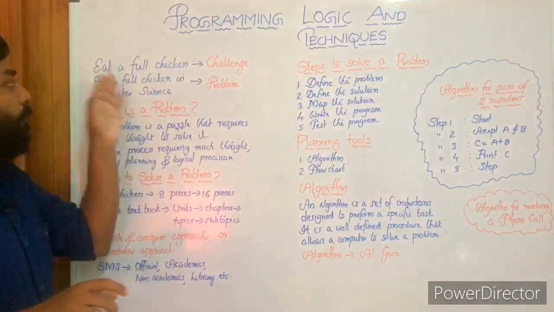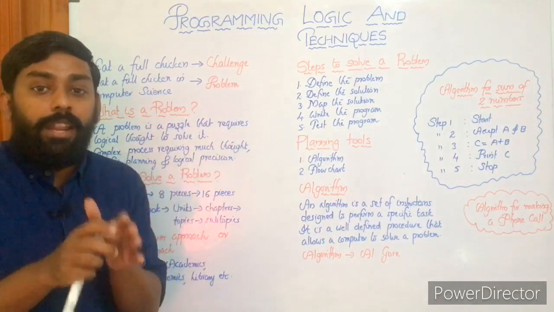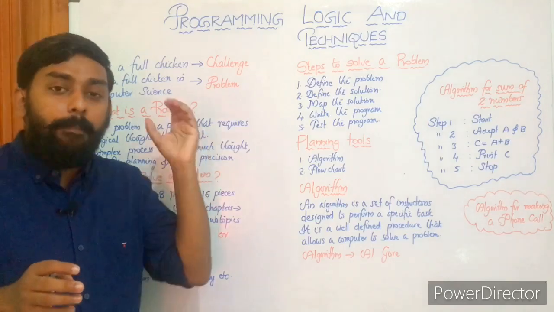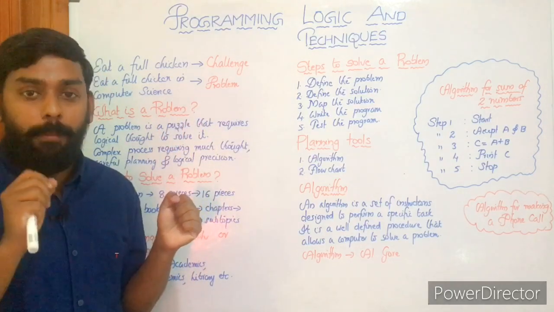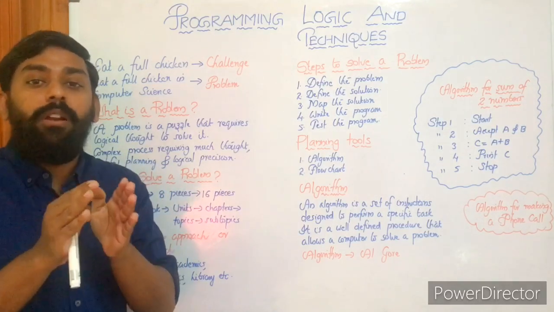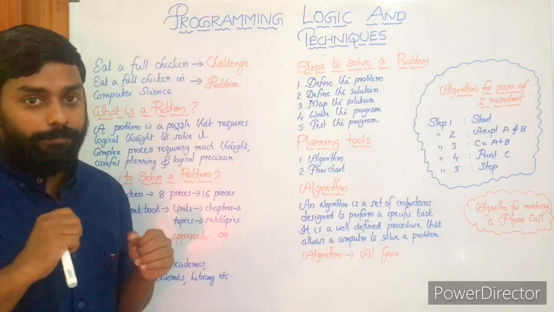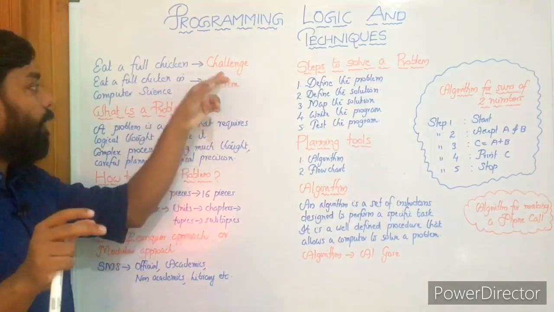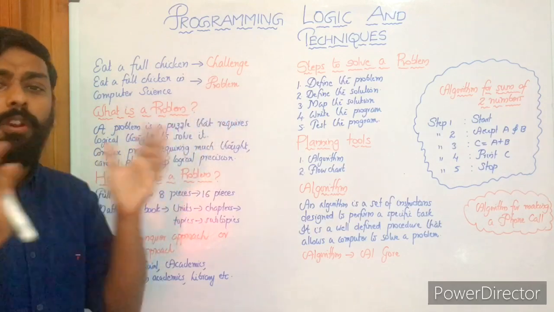And eating a full chicken in the real world we can call a challenge, just like the ice bucket challenge, right? But in programming, or in the world of computer science, we can call it a problem. So eating a full chicken in the world of computer science can be called a problem. So here in the real world it is a challenge, and in the programming or computer science world it is a problem. Then what is a problem?